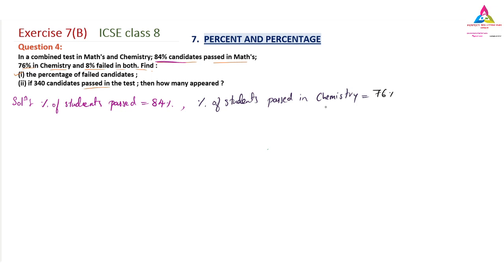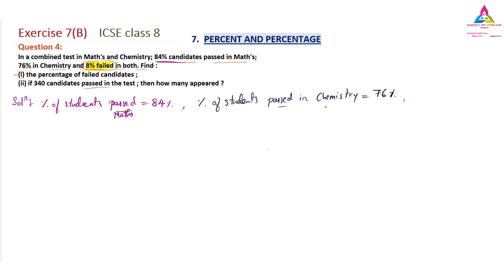Lastly, they have given that 8% have failed in both. Here they were talking about passed students and suddenly they went for failed. The 84% is for maths, those who passed. So directly they went for the failed, in both exams. You can make a note of it, and we will discuss it later on for our understanding. We want the failed students, how much percentage failed in each subject, and then we will compare with the 8% we have.